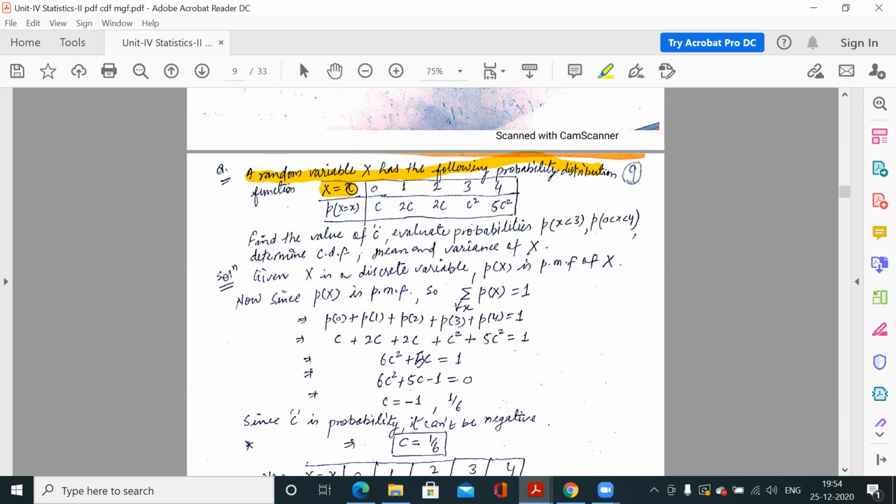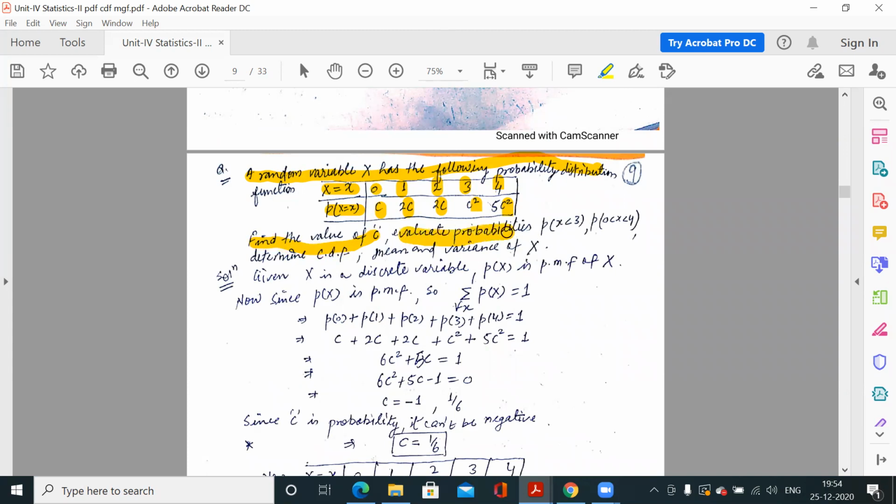So this is your discrete variable, because the x variable can take value 0 or 1 or 2 or 3 or 4. So the nature is discrete, and the corresponding probability function is given. For 0 the probability is c, for 1 the probability is 2c, for 2 the probability is 2c, for 3 the probability is c square, and for 4 the probability is 5c square.